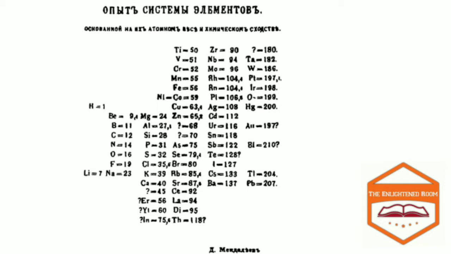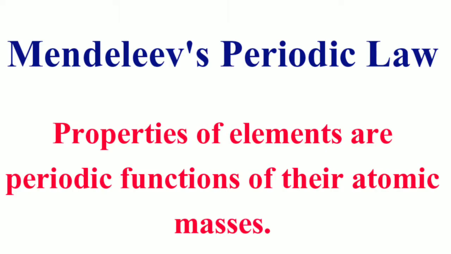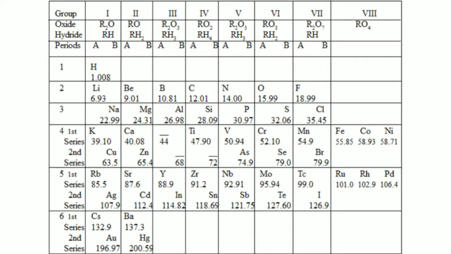So what did he observe from this? He observed that most of the elements got a place in a periodic table and these were arranged in order of their increasing atomic masses. It was also observed that there occurs a periodic recurrence of elements with similar physical and chemical properties. So on this basis, Mendeleev formulated a periodic law which states that the properties of elements are the periodic functions of their atomic masses. Now let's take a look at how Mendeleev's periodic table looks.